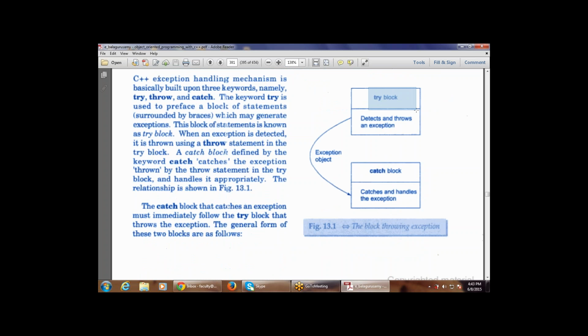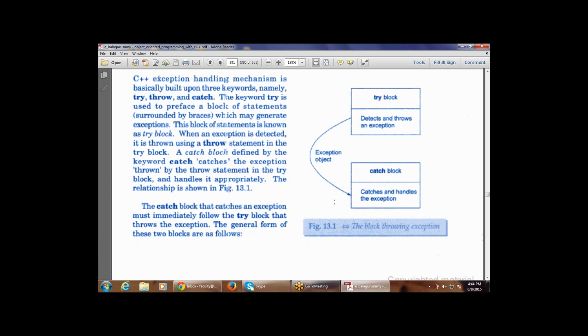So this is a try block, detecting and throwing the exception, and this is a catch block, which catches and handles the exception. So this is also divided into two parts. The first 2 points are in the try block and the last 2 points are in the next block, the catch block. One block is try, which includes try and throw, and one is catch, which includes catch and handle, right?